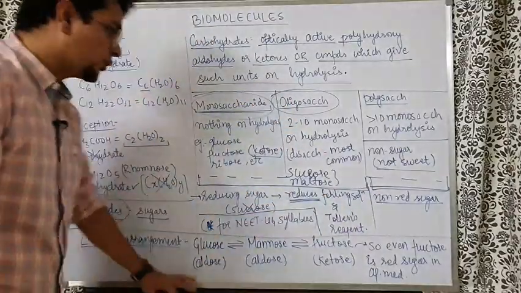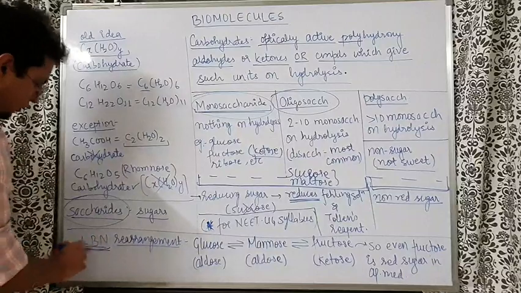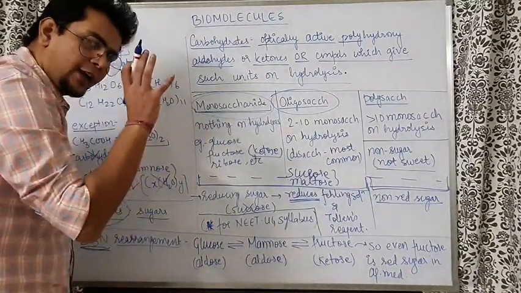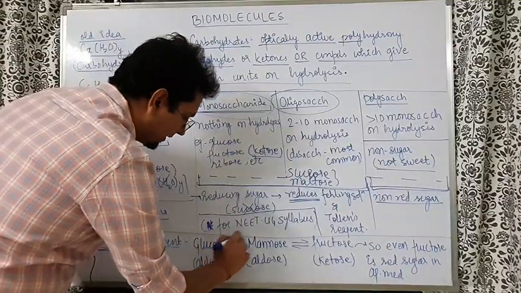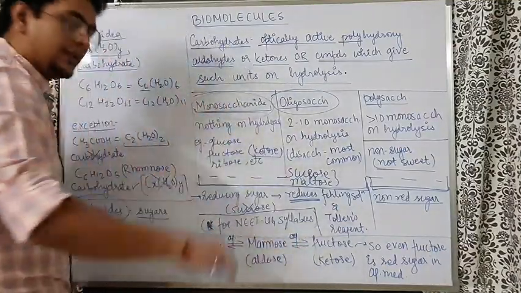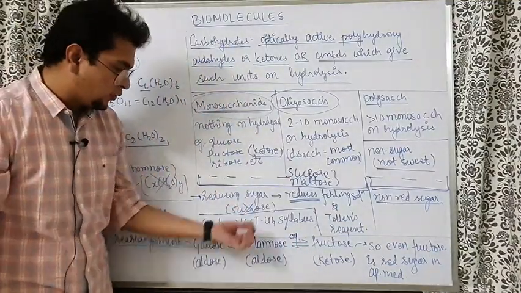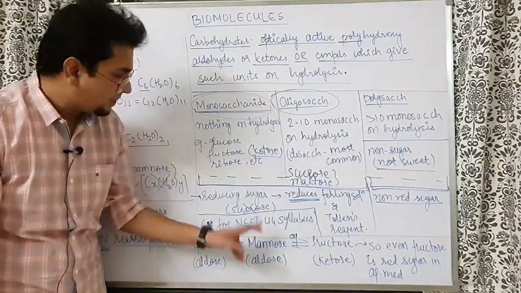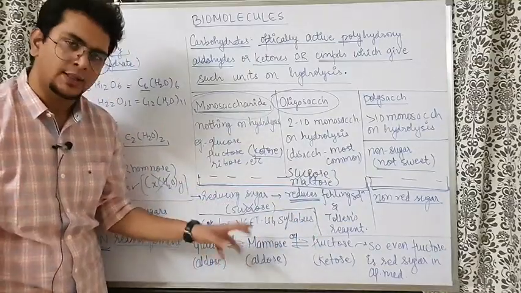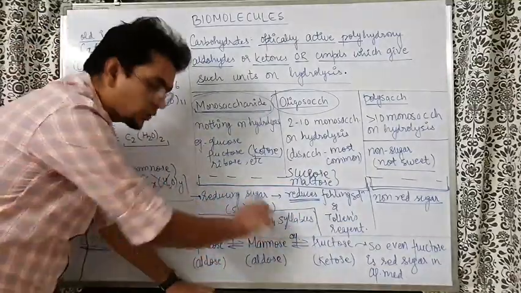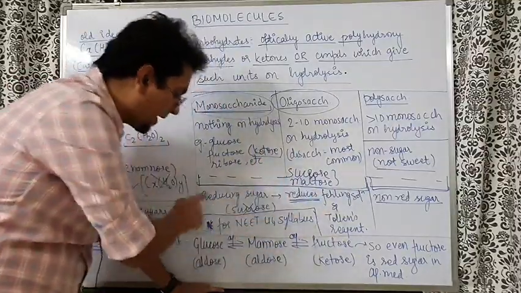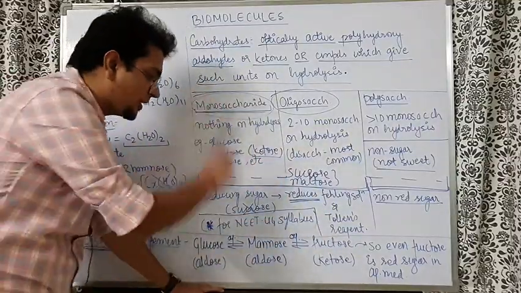So the credit goes to this equilibrium, which can also be regarded as the Lobry de Bruyn rearrangement. What the equilibrium is: if you put glucose in an aqueous medium, some of the glucose will get converted to mannose and fructose. It's not that mannose becomes fructose and fructose becomes mannose. Whatever you add, if you add mannose, it will become glucose and fructose. You add fructose, it will become mannose and glucose. You add glucose, it will become mannose and fructose.